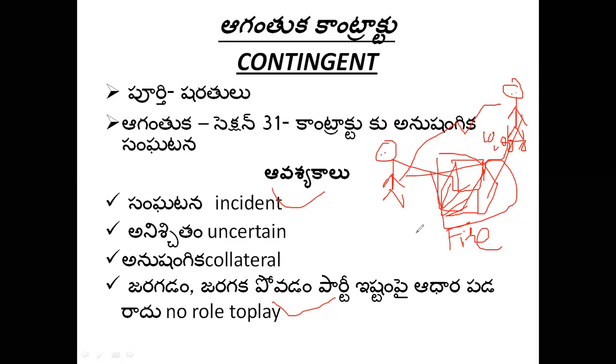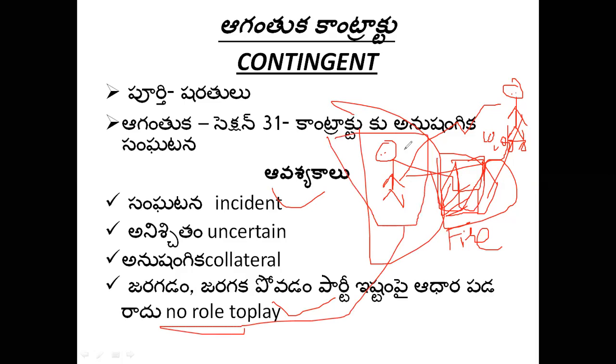The burning of house is not in his hands. It is in God's hands or somebody else, nature's hands. So that incident is not influenced by anybody. He does not have any influence or control over fire accident. This person also has no control over fire accident.